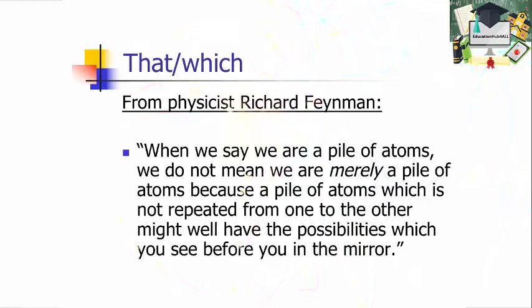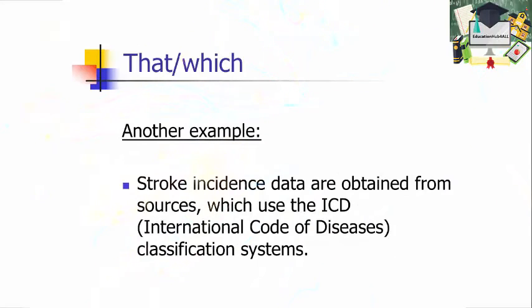And notice that there are two whiches in there. And notice they are not set off with commas. Those are actually essential clauses, so both of those should have been that's. It should be that and that. So even the best of us get these things wrong occasionally. But pay attention and try to get them right when you can. One more example, something I was editing. "Stroke incidence data are obtained from sources which use the ICD classification systems."